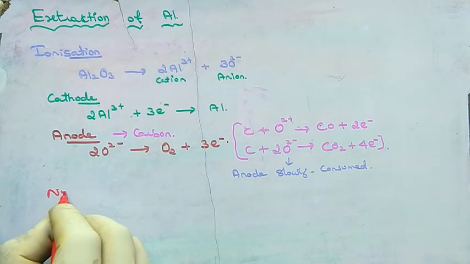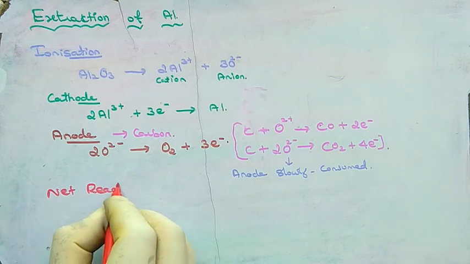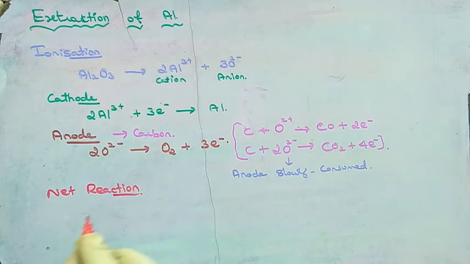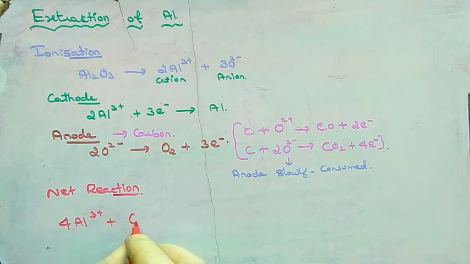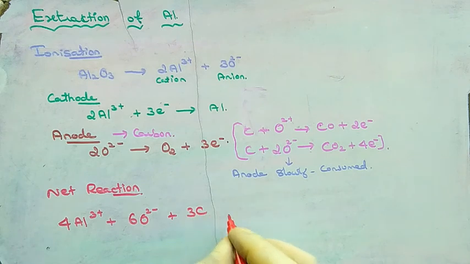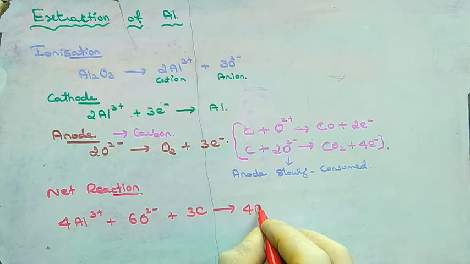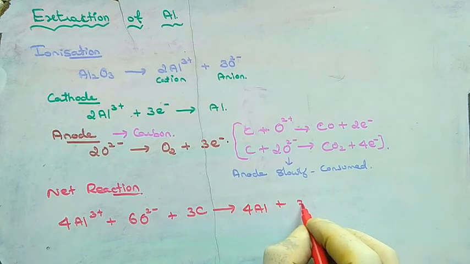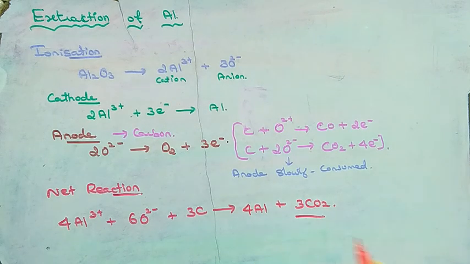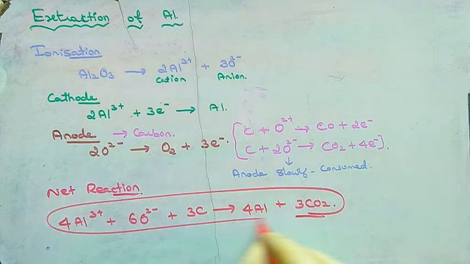So the overall reaction, the net reaction, is 4Al3+ plus 6O2- plus 3C, and it will give 4Al plus 3CO2. So this is the extraction process of aluminium.